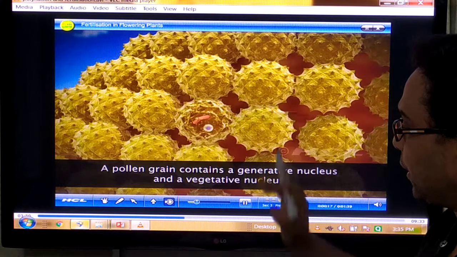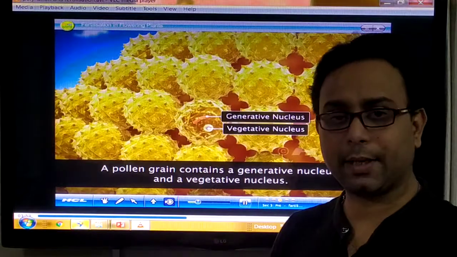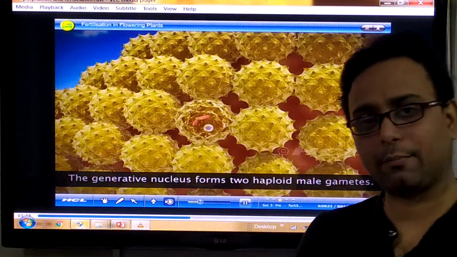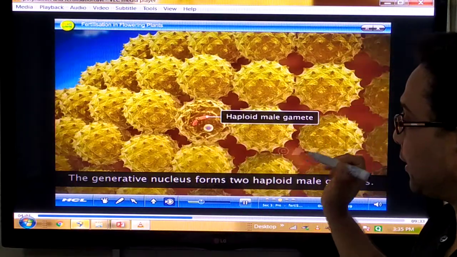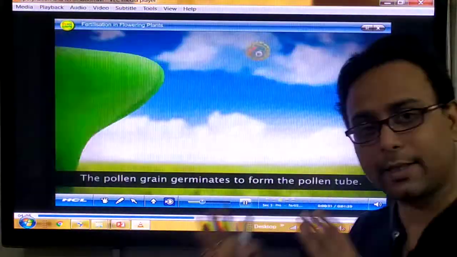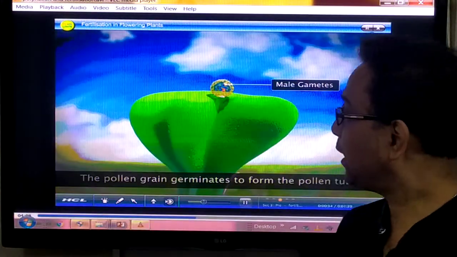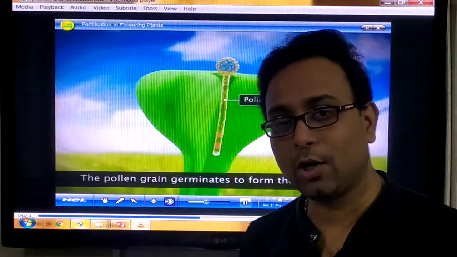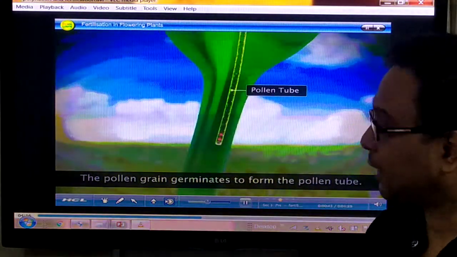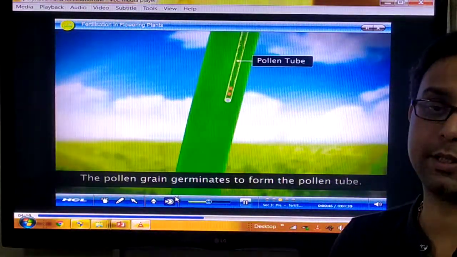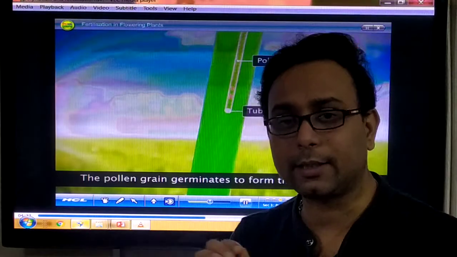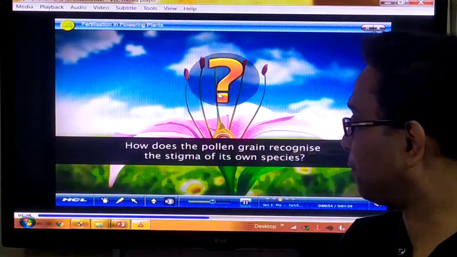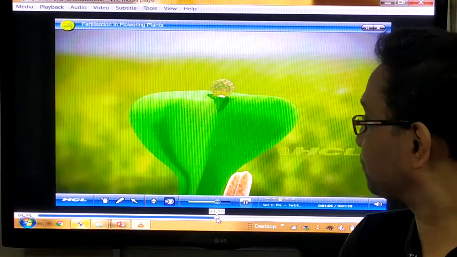At first, you know the pollen grain is the male gamete. It has an outer external structure called the exine and an internal inner membrane called the intine. Internally, it has two nuclei: one is a generative nucleus, another is a vegetative nucleus. In pollination, pollen grains are transferred from anther to stigma. When they reach the stigma, the pollen tube is generated, right? For cross-pollination they require different agents. Now we discuss these different agents.